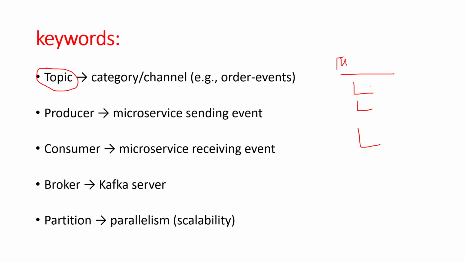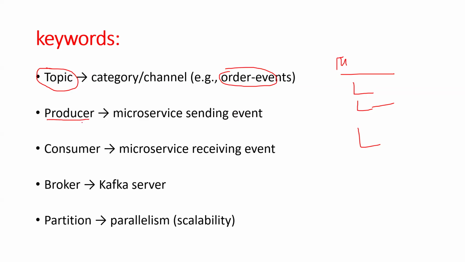Inside the employee table, employee information is available, and inside the user table, user information. In Kafka also, a topic is where I want to store order events, and a payment topic holds payment events, like that.